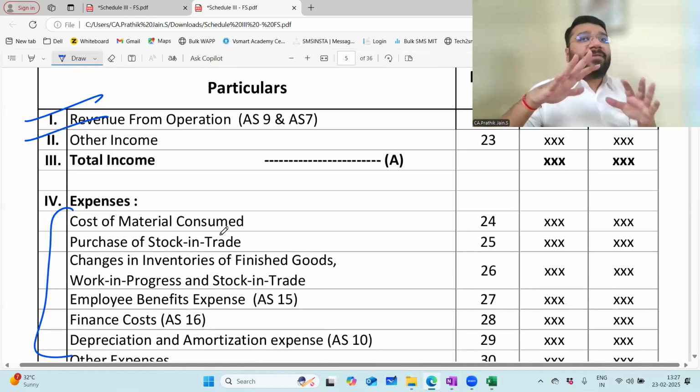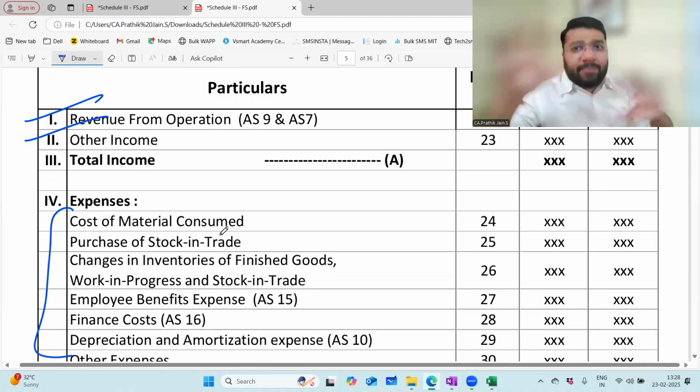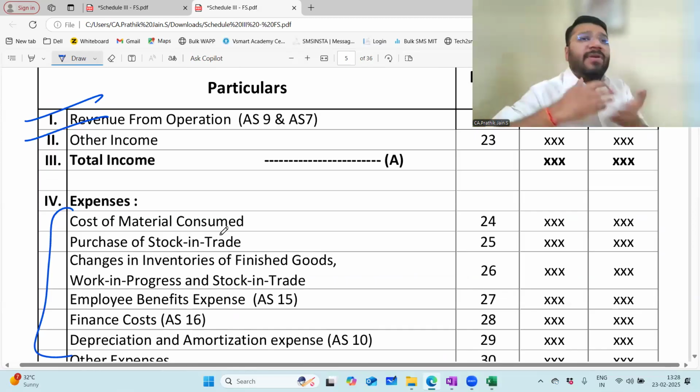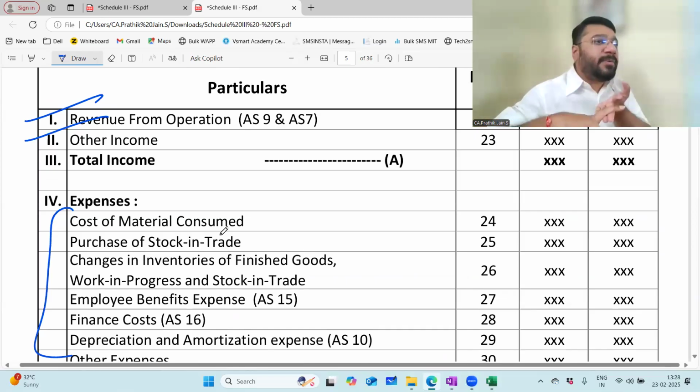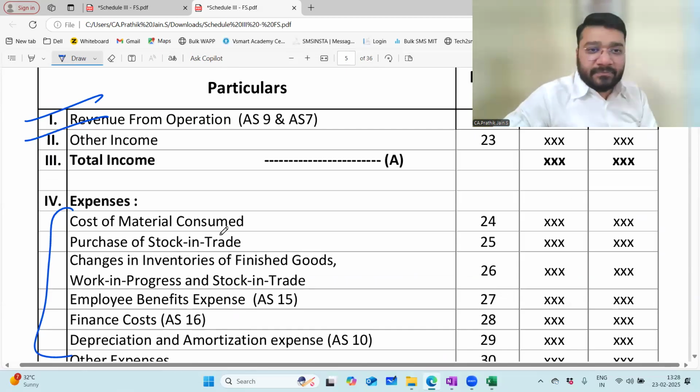The pace of the class I've kept medium. It's neither slow nor fast. I've kept it at a very medium level so that every type of student can be accommodated, because you have different people, below average people, above average people. But I've taken a very average manner so that everybody is comfortable. Is the pace of the class okay? Online people, is the pace of the class okay? Okay, sir. Wonderful.